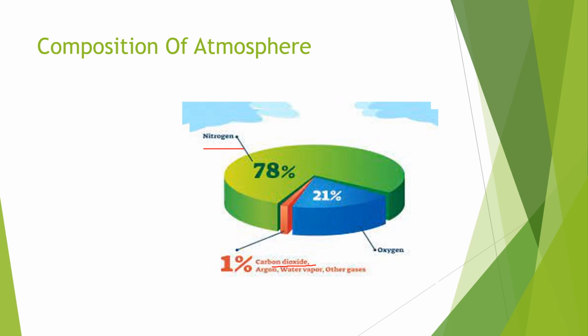CO2 plays a very important role for green plants in photosynthesis. It helps maintain the temperature of the earth, acting as a very important greenhouse gas.